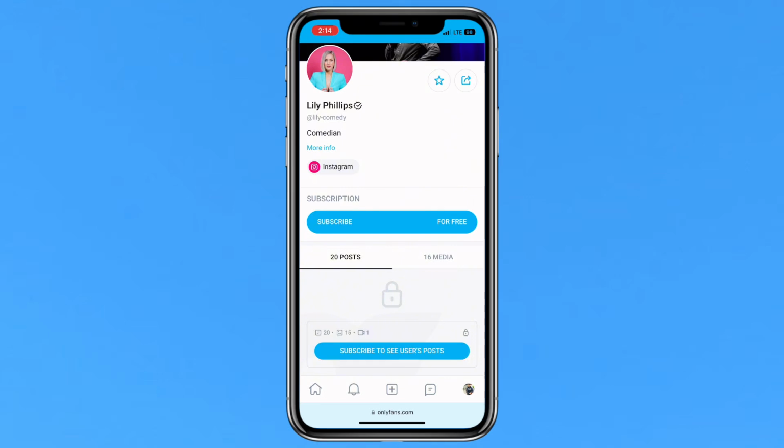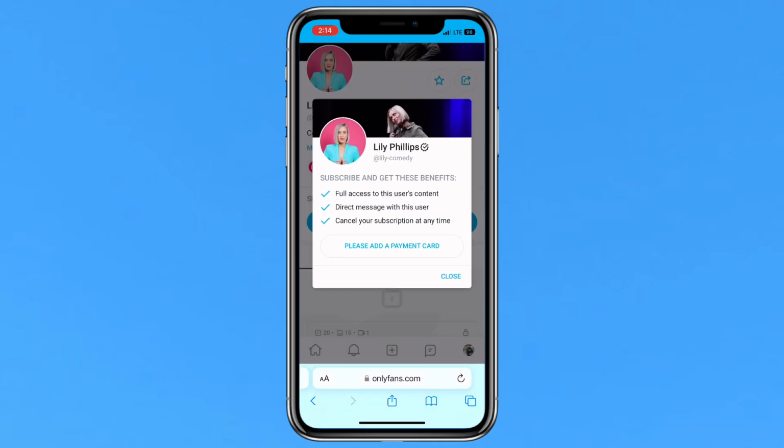If you are interested in a particular creator and have an OnlyFans account, you can activate the trial if it is available. If the trial is not available, you can contact the creator through social media platforms like Instagram or Twitter and ask if they would be willing to offer a free trial.